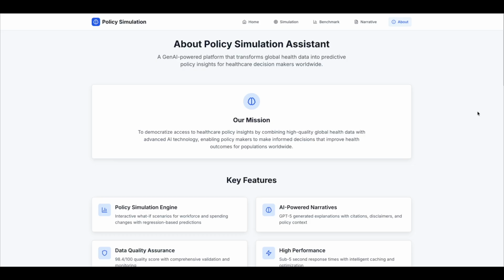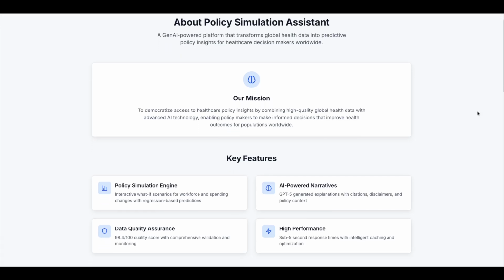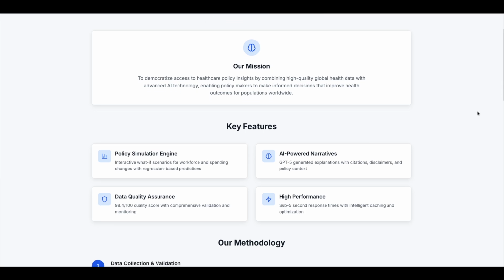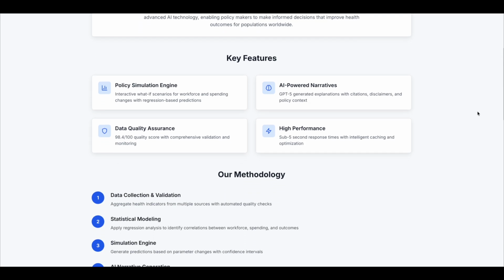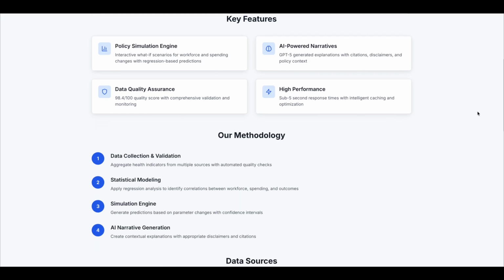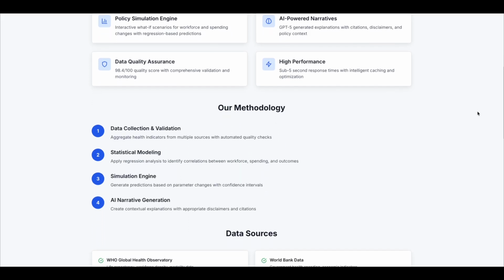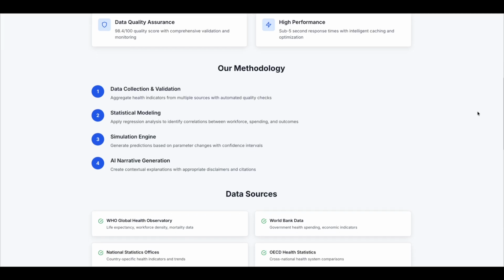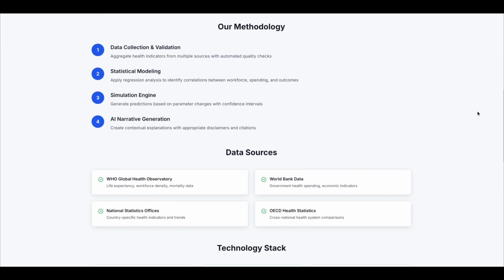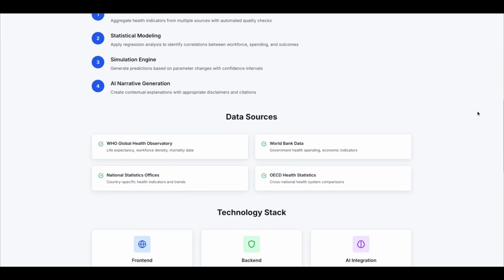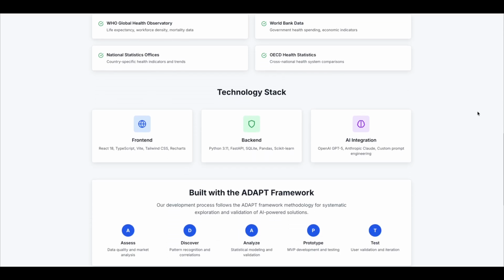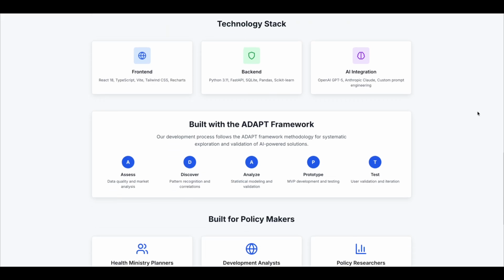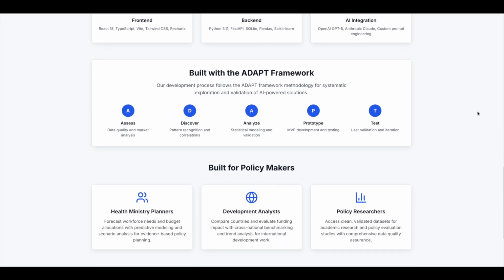From open WHO datasets to a deployed AI-driven simulation assistant, this MVP demonstrates a full end-to-end AI product pipeline, from data discovery and modeling through API integration and UX design to measurable evaluation. The policy simulation assistant is just an MVP, waiting for improvement, but it already proves how generative AI can support ministries, NGOs, and researchers, turning global data into faster, smarter, and evidence-based policy decisions.